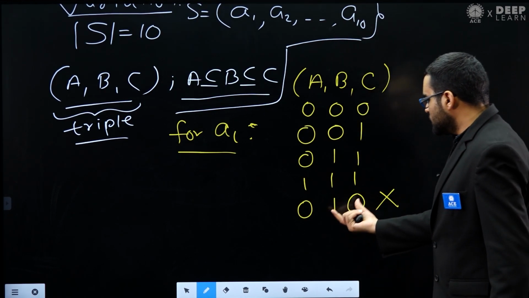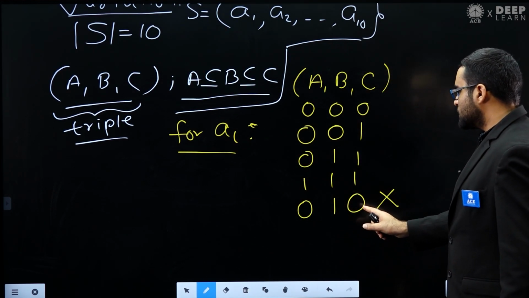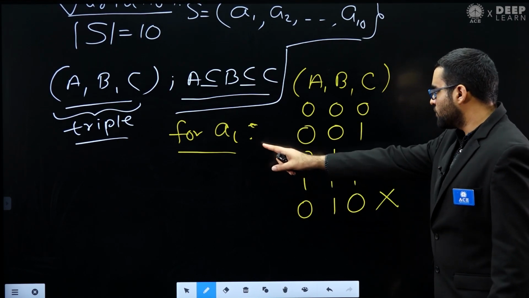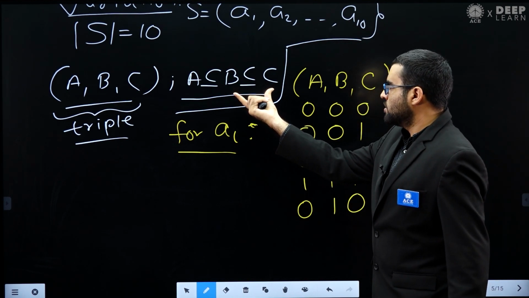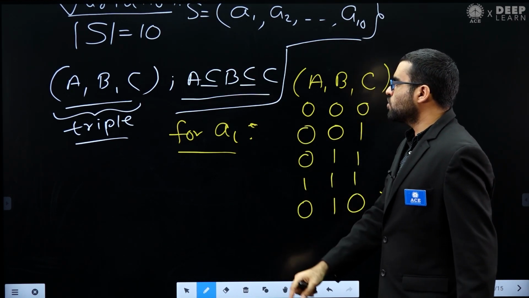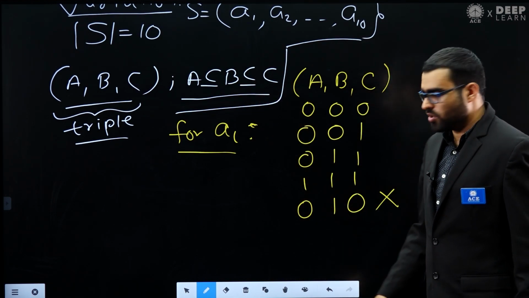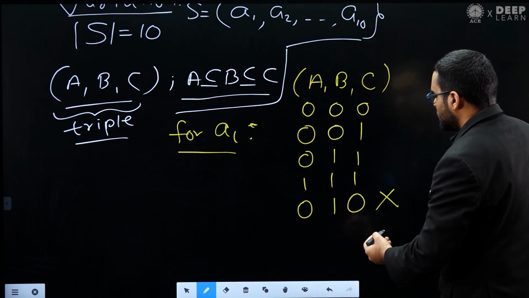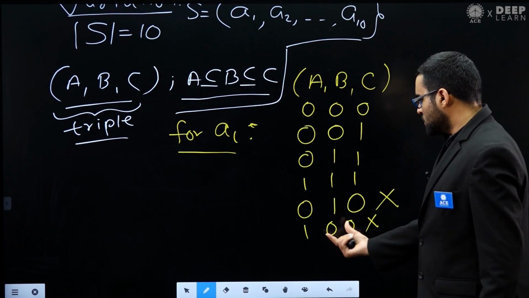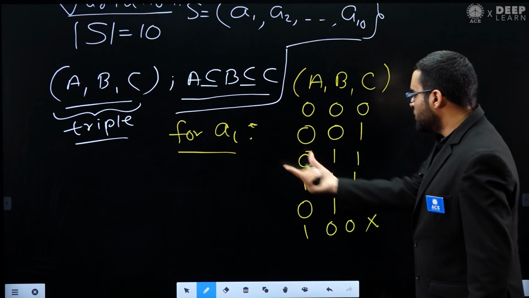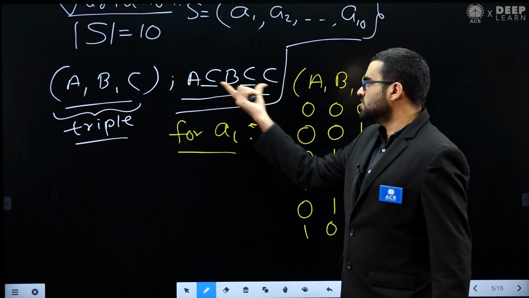Why? Because here element A1 belongs to B but does not belong to C, so the condition is violated. This condition says that every element of B must be an element of C. Similarly, can I do this? Again I cannot, because element A1 belongs to A but does not belong to B, so this condition is violated.